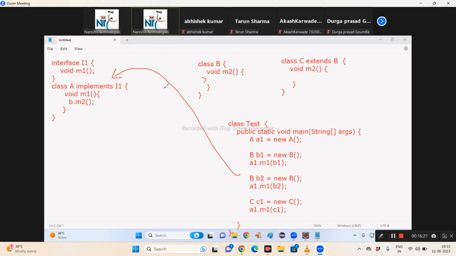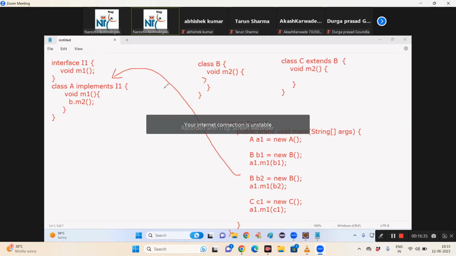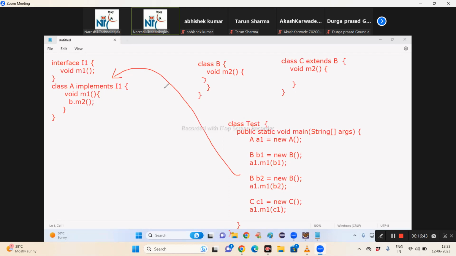Then why should I implement? I want to access the B class member. Why should I extend? If you want to provide any implementation to a method of class B or extend the functionality of class B, I should extend. And for reusing, why should I require it? What is the concept? Did you guys understand the concept? I must take the class B object into class A.